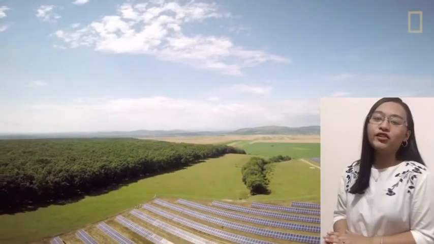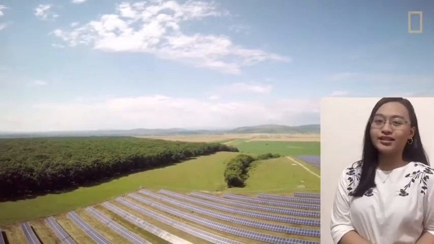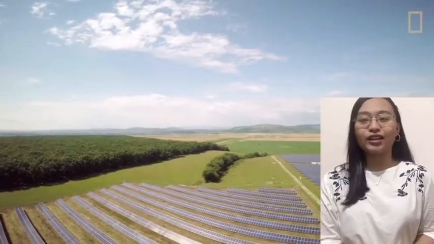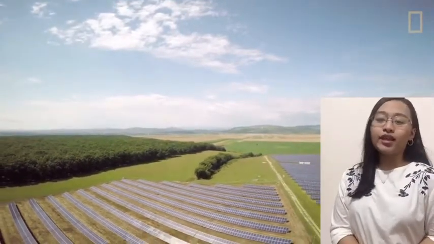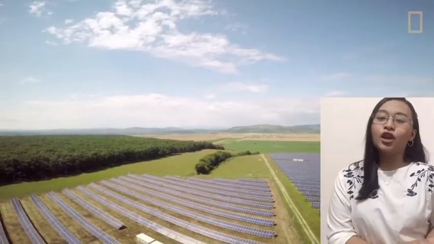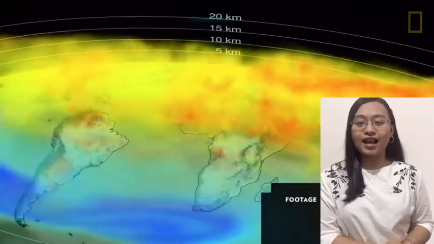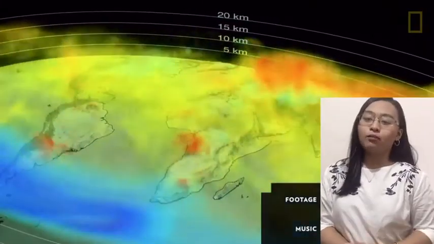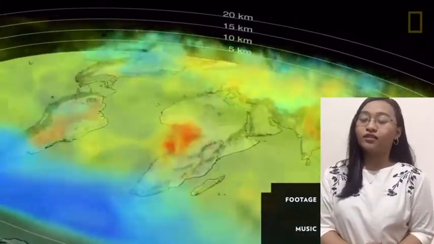While the rapid rate of climate change is caused by humans, we are also the ones who can combat it. If we work to replace fossil fuels with renewable energy sources like solar and wind, which don't produce greenhouse gas emissions, we might still be able to prevent some of the worst effects of climate change.